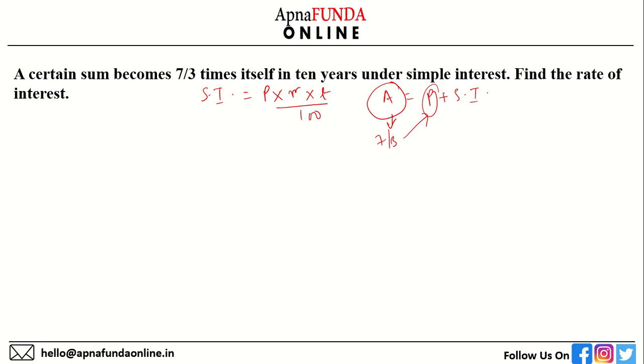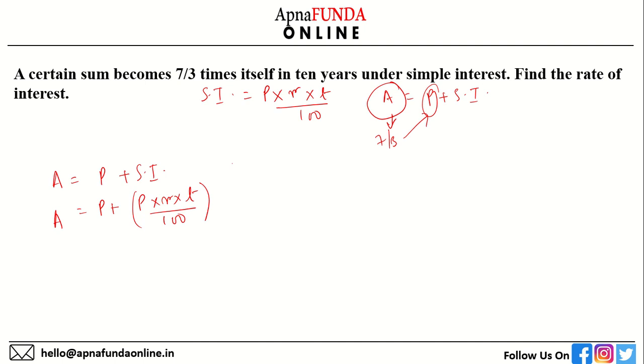We take the principal as P, the rate of interest as R, and the time is already given, 10 years. As I said, amount is equal to principal plus simple interest, which is principal plus P into R into T by 100.